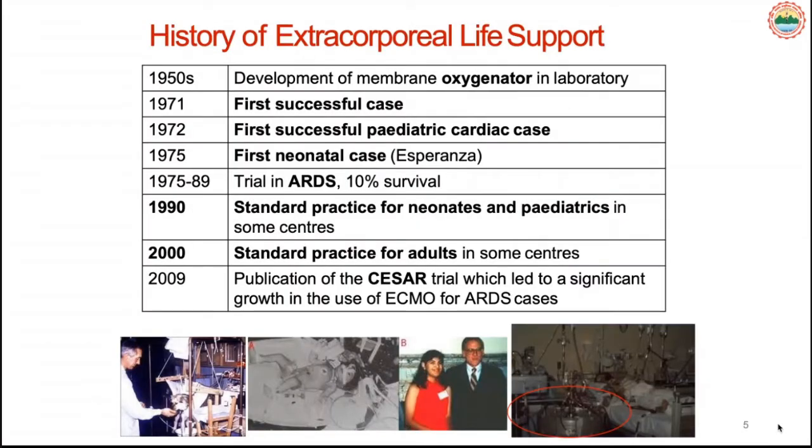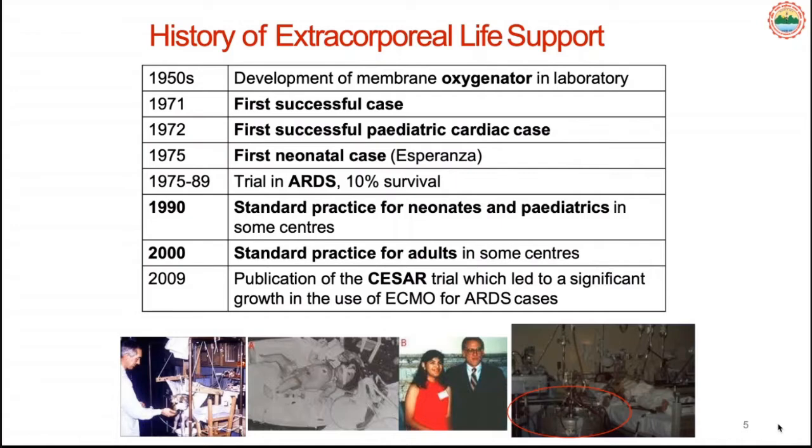To start with the history, the first membrane oxygenator was developed in a lab in 1950, and it was successfully applied to a patient with respiratory failure in 1971. Since then, the membrane oxygenator has been used continuously in cases of respiratory failure. Initially, it was used in pediatric cases, especially ARDS, pneumonia, and congenital heart disease. The first neonatal case was a baby named Esperanza in 1975.